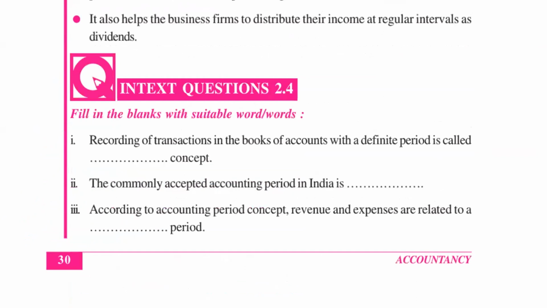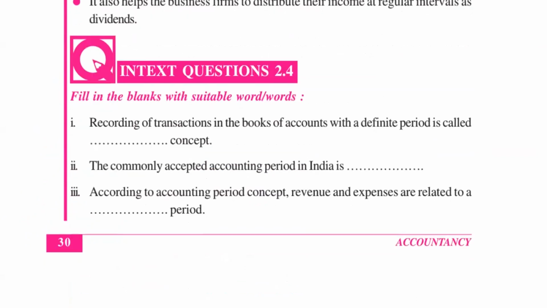Now some questions: Sir, can the distribution be not only to shareholders, but to employees also? No, employees are given salary. And salary is an expense. Income of the business is there, expenses of the business are there, and we will deduct the expenses from the incomes.